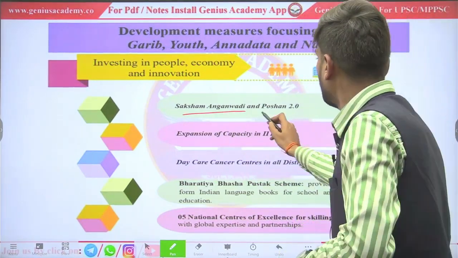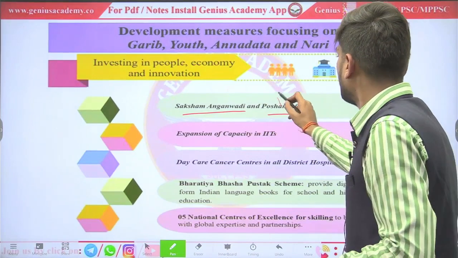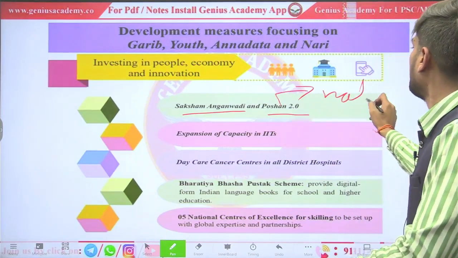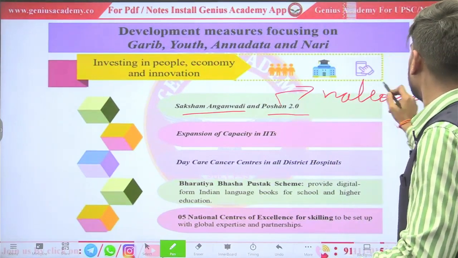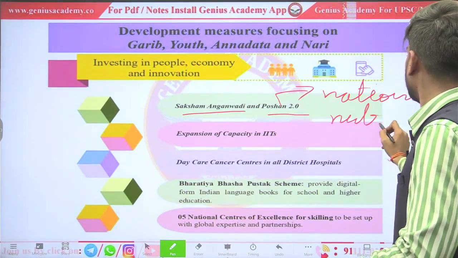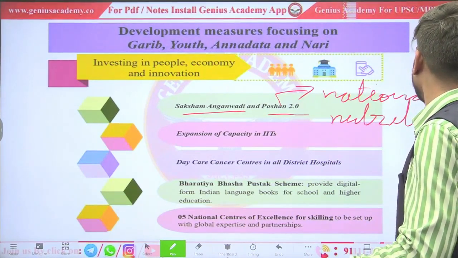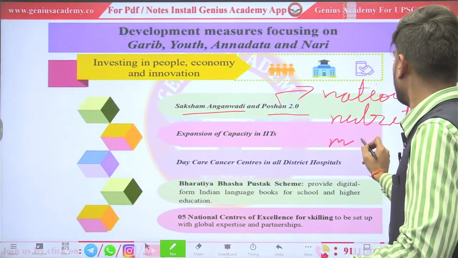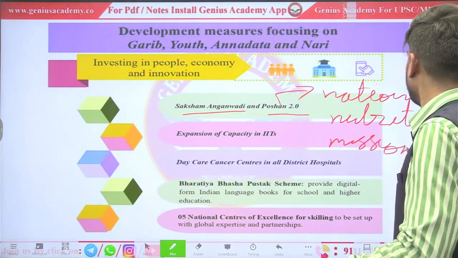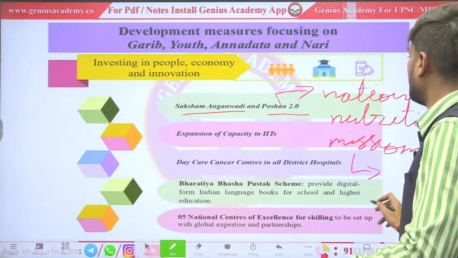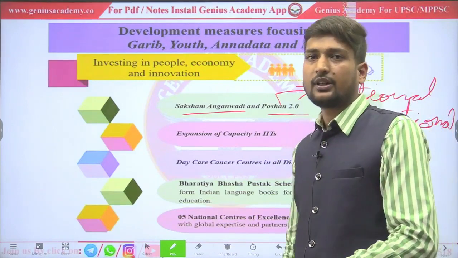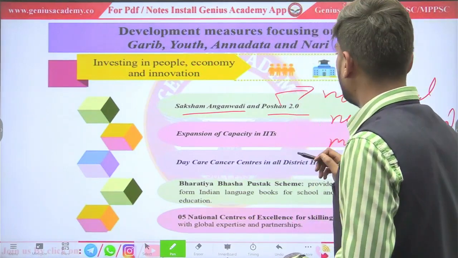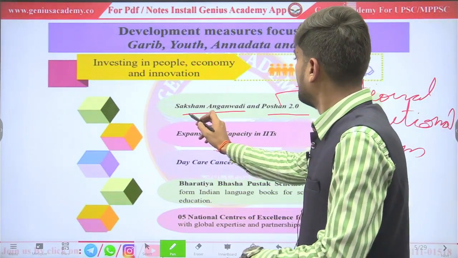That is Saksham Anganwadi and Poshan 2.0. Poshan 2.0 is the National Nutritional Mission, which aims to decrease malnutrition in our country, which is a major problem of India.